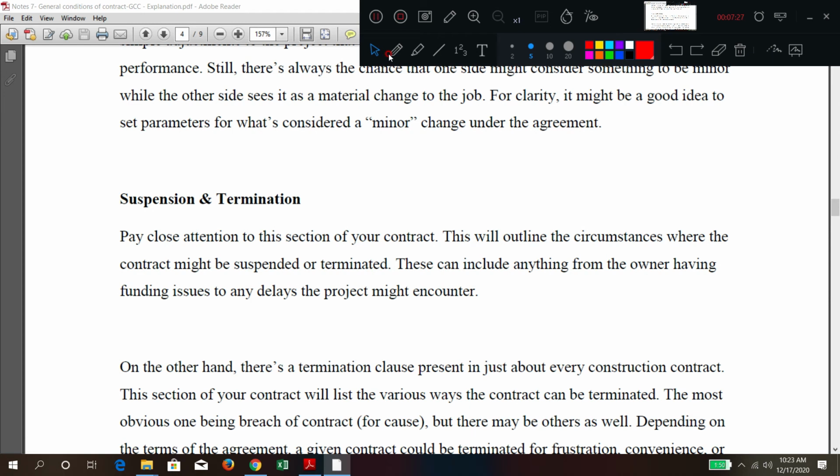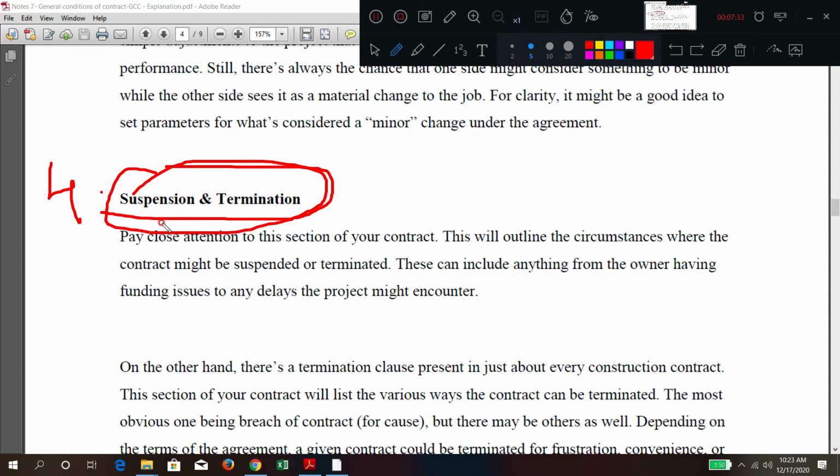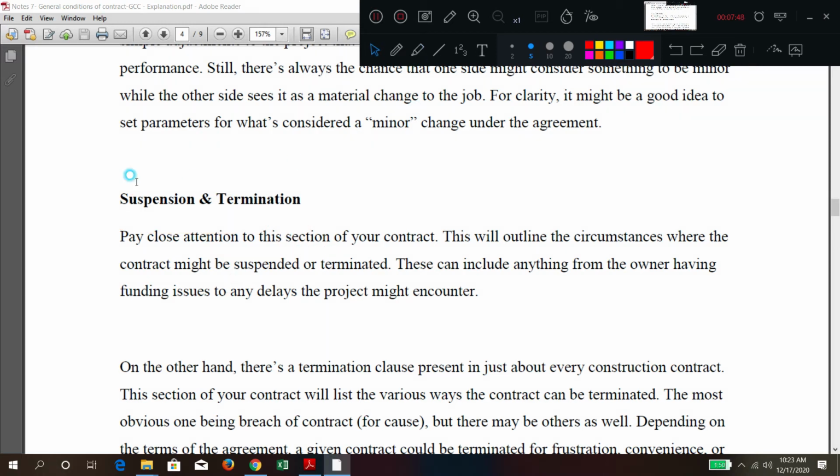Okay. So next main clause may be suspension. Let us say it is the fourth main clause, suspension and termination. So if there is any default from the contractor side, how the client will suspend that work, how the contract will be terminated, whether by giving notice or whether by giving 6-month notice. Like that, the conditions or the clauses will be explained about this suspension and termination of the contract.